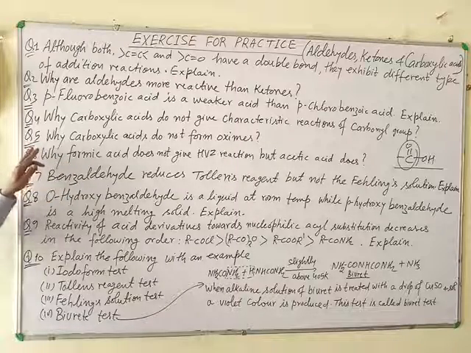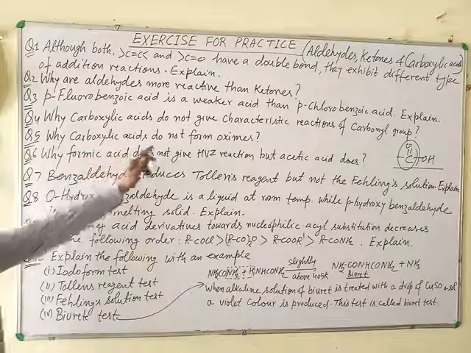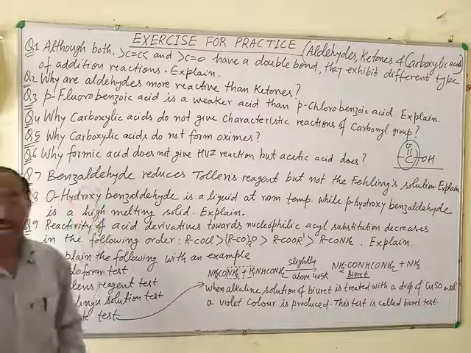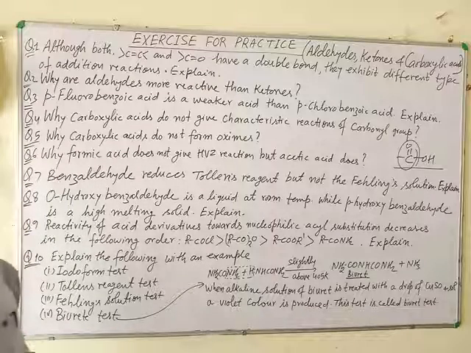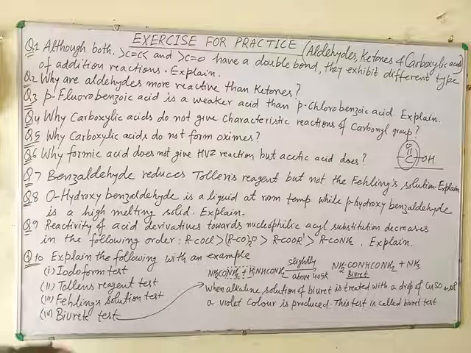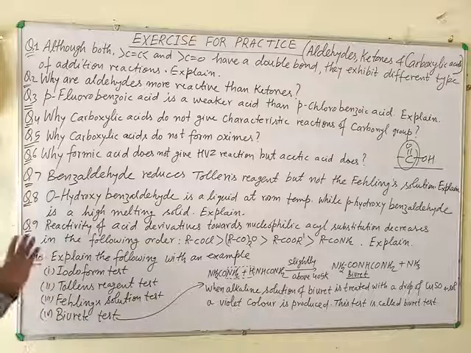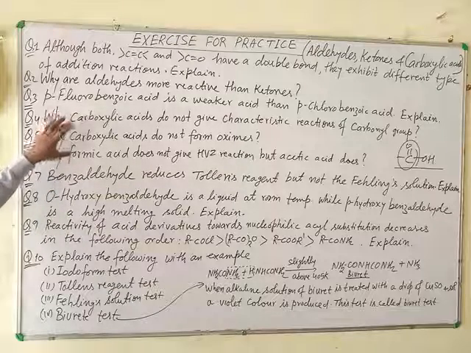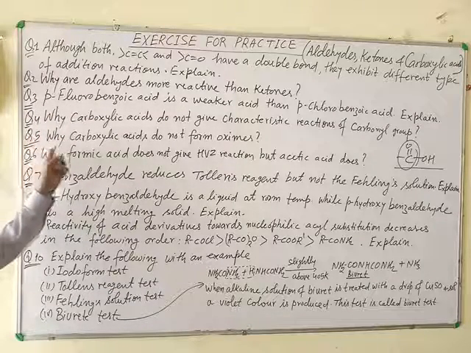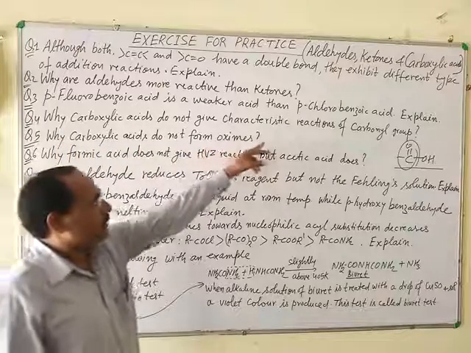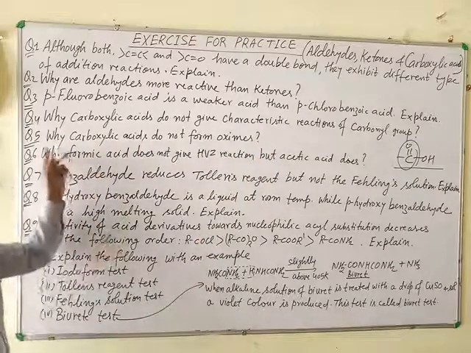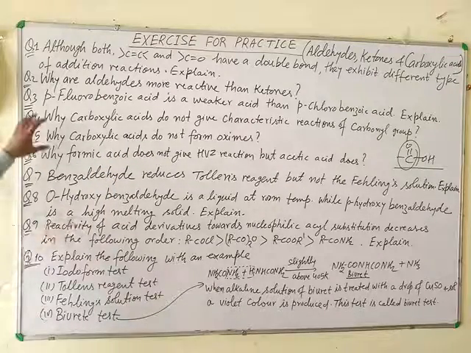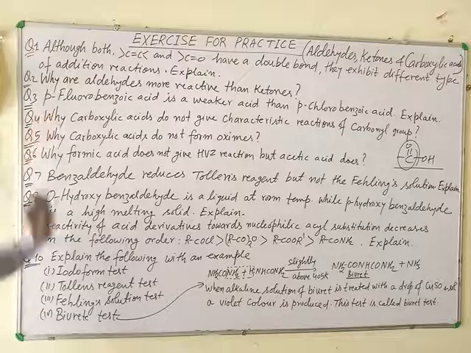Question 5: why do carboxylic acids not form oximes? Formation of oxime, hydrazone, and formation of 2,4-dinitrophenylhydrazone are the characteristic reactions of the carbonyl group. So the answer is the same for both questions: why carboxylic acid does not give characteristic reactions of the carbonyl group, or why carboxylic acid does not form oximes. Both answers are the same, but what is the answer? Please do it.